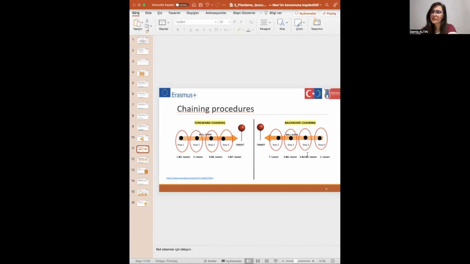In backward chaining, as I said before, you focus on teaching just one step, but it's a little confusing and different from forward chaining. This is the target here. This is the red one, and you want to go there. You want to teach the whole set of steps, but you will start to teach from step four.